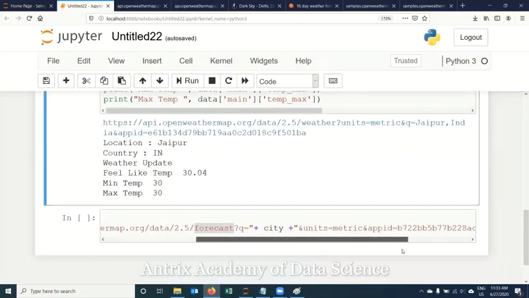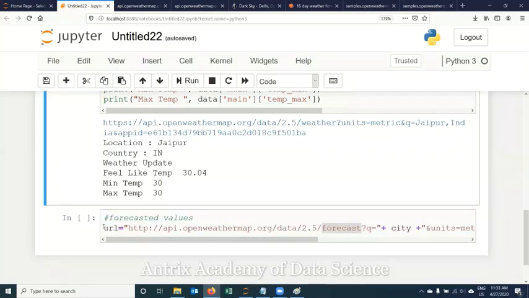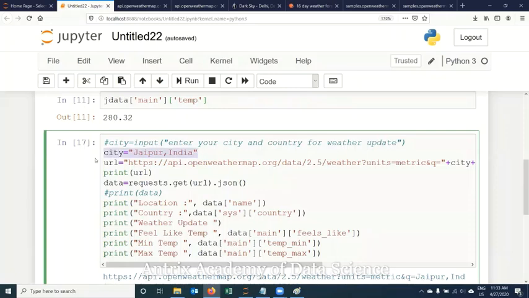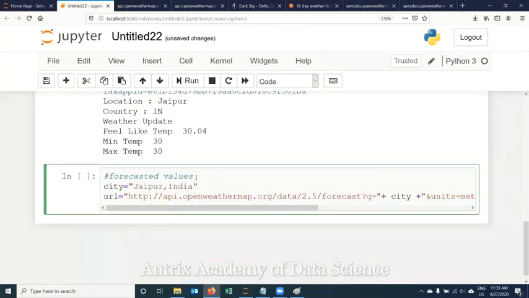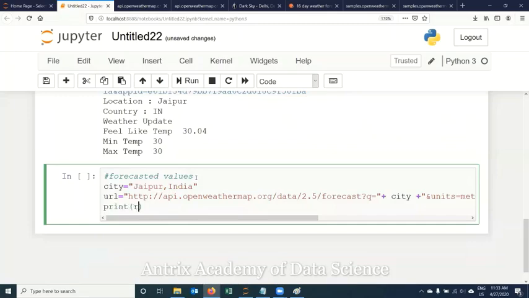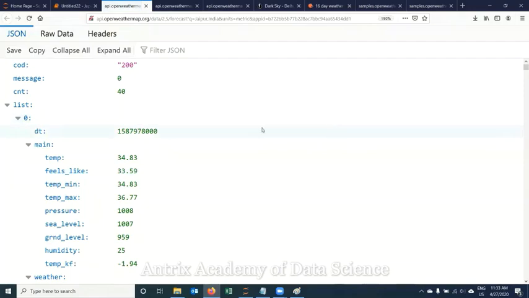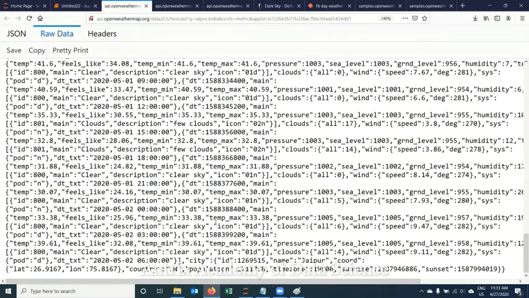Forecast can be of any type which you refer to. Currently, let me see what data I'm getting from this URL. Then I'll go for that. So city, again, I'm going for Jaipur. Let me put a hard code. I'm printing the URL first before seeing the data. So this is my URL link, and I'll be getting this data. See here in raw data, you will get plenty of information, which is not normally human readable.